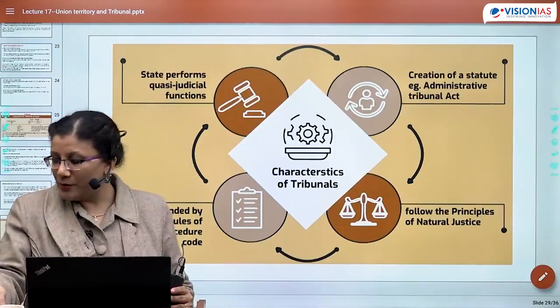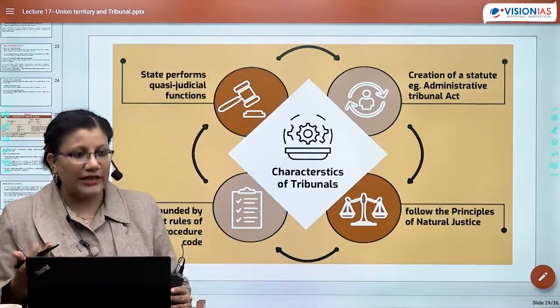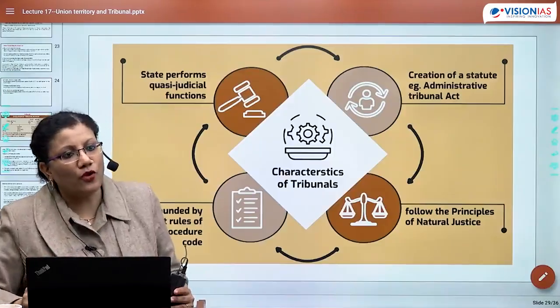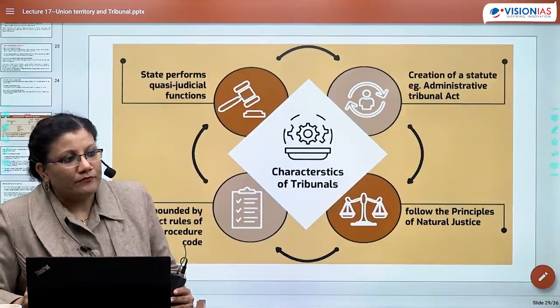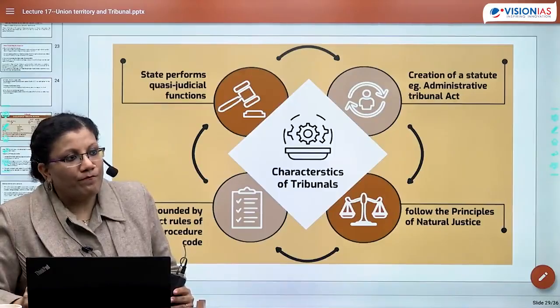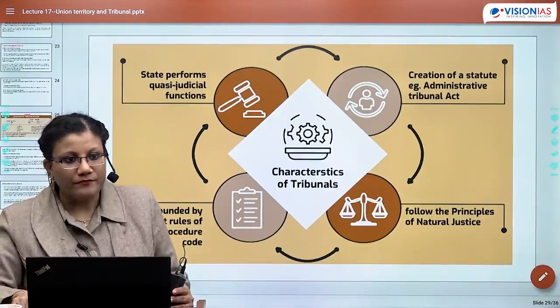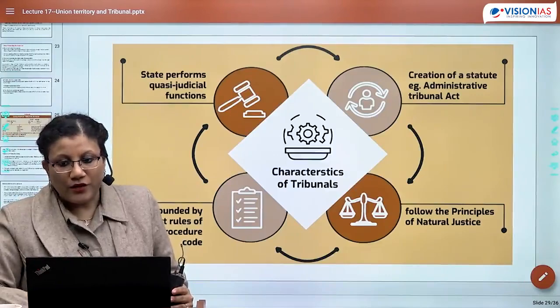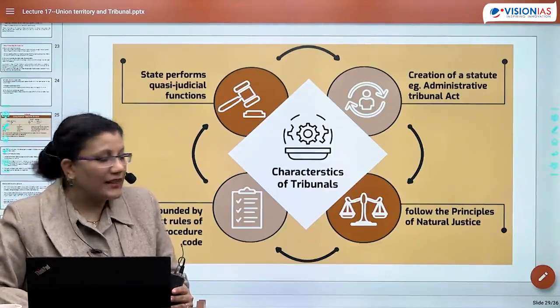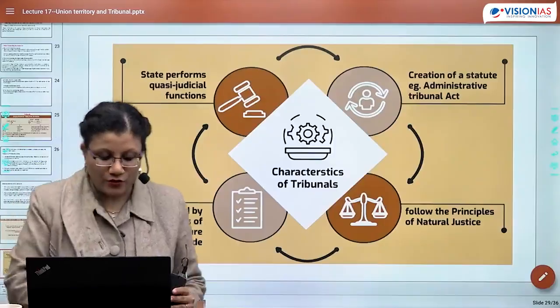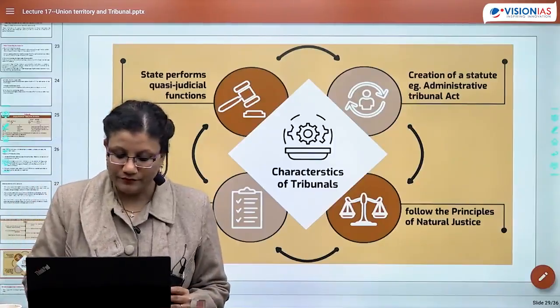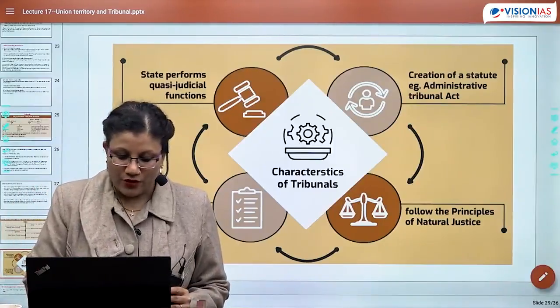Rather than focusing purely on laws of the state, they would focus more on natural justice.